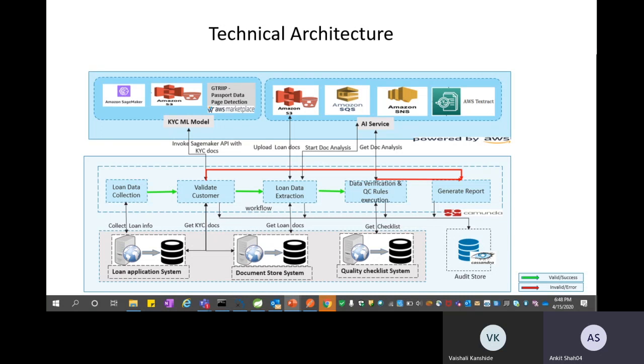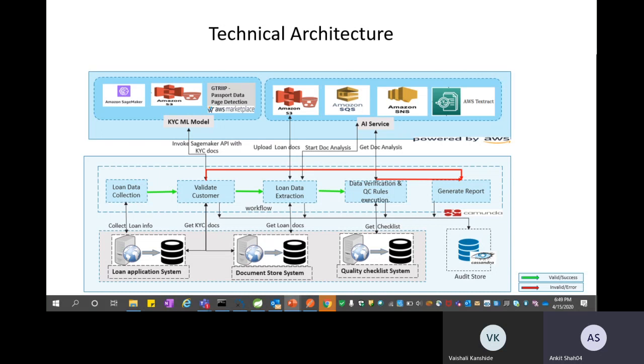We take the documents of the user, the loan application form, and the supporting documents, and we load them onto an S3 bucket, which is then used by AWS Textract to extract the information out of the documents and provide the extracted information in terms of key-value pairs back to the system. So at the loan data extraction stage, we get the extracted information from the documents and we store it in a document store system.